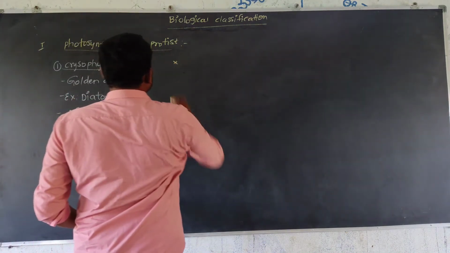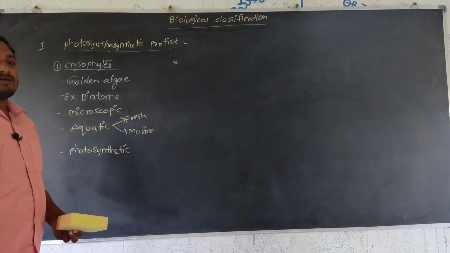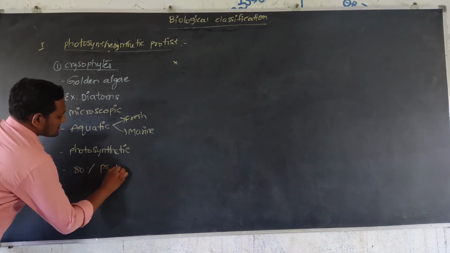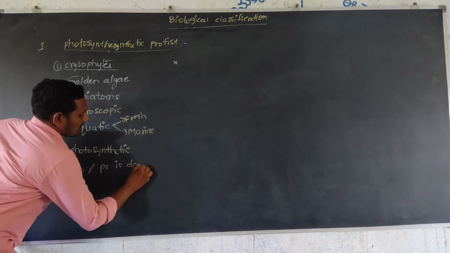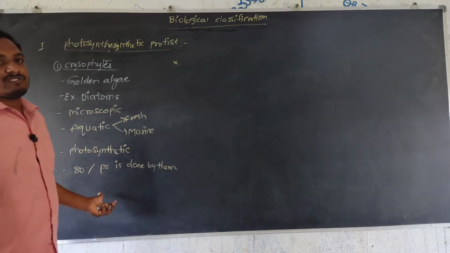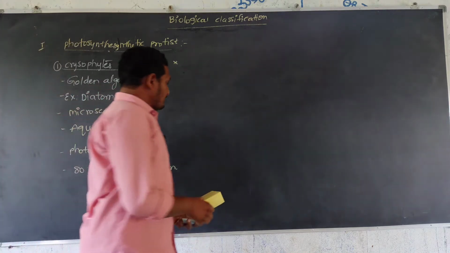Next, 80% of the photosynthesis is done by these photosynthetic protists.